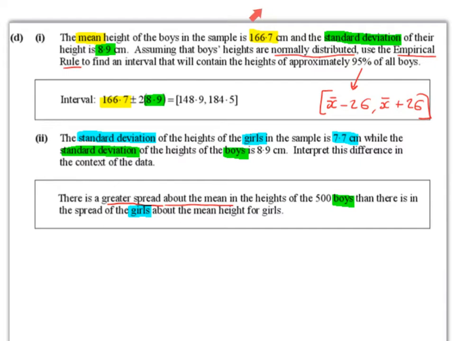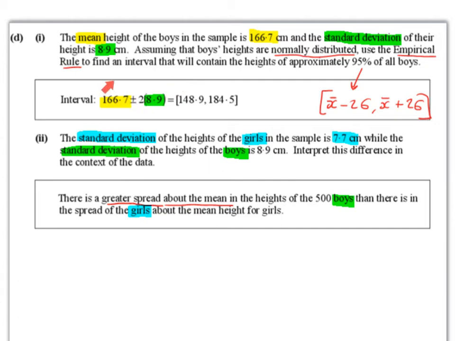So the mean is 166.7 centimeters. The standard deviation is 8.9 centimeters. So we're going to add and subtract 2 times 8.9 to 166.7. And you can put it straight into the calculator. So 166.7 minus 2 times 8.9 is 148.9.